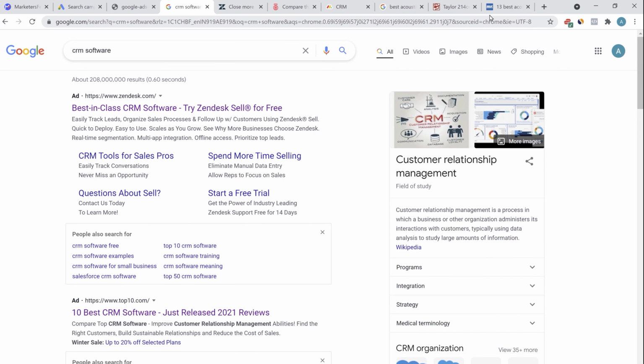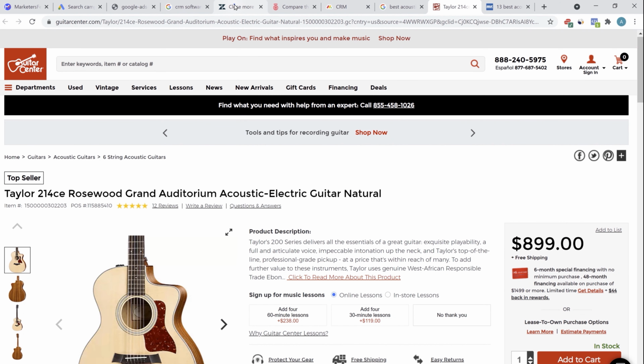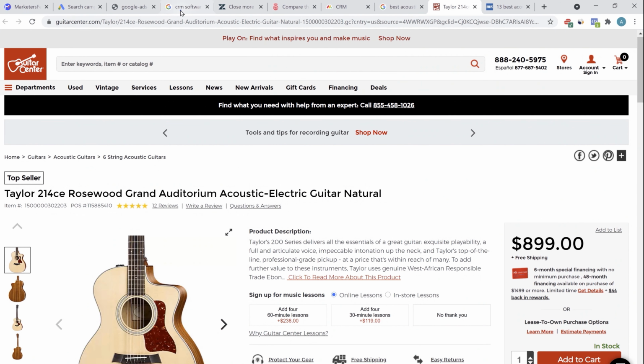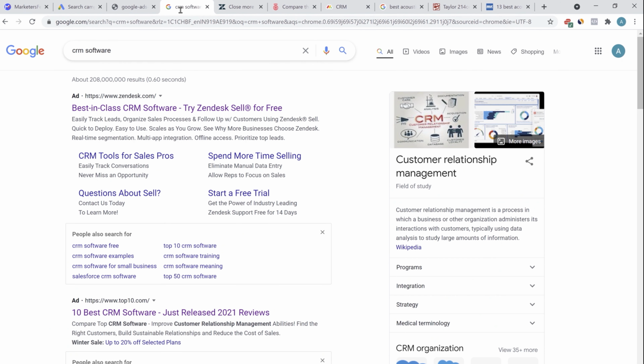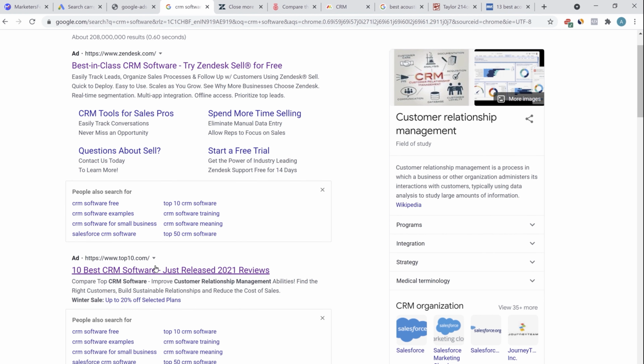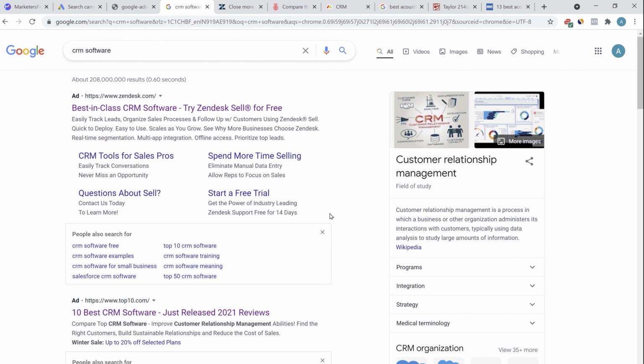But let's say you are a guitar retailer website, let's say you are guitarcenter.com. If you start running ads for a keyword like CRM software, then the people who are searching for CRM software are not looking for buying guitars, right? So if someone searches for CRM software and your ads start showing here, okay, buy guitars at 30% off, then no one will be clicking on those ads, right? Because the intent of the customer is not to buy a guitar, but rather to get a CRM software. So in that case, your quality score will be 0 because the intent of the person who is searching for the keyword is not met. So that's where quality score comes into play.